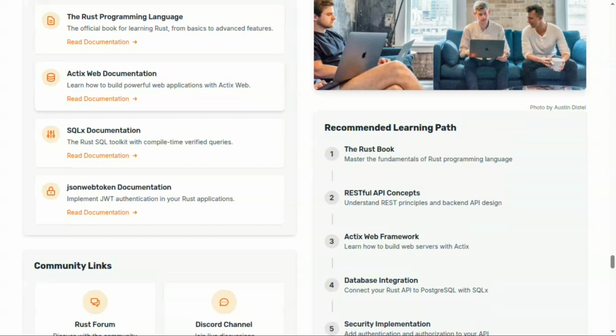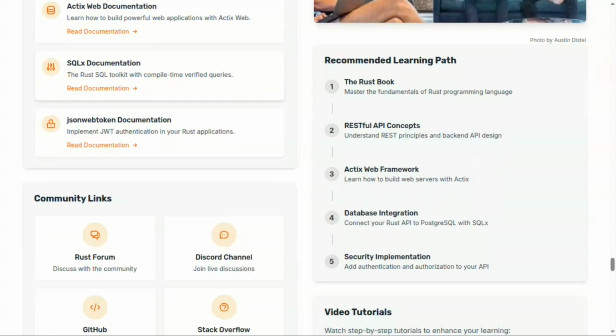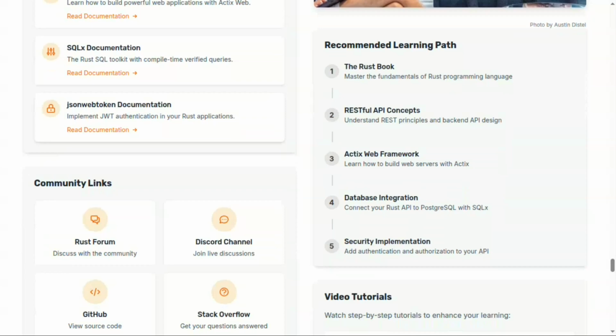Next is SQL documentation. We are not going to use it because you may know what the queries are in MySQL or SQL or Postgres. You are well aware of that. Okay, next is JWT documentation. This is not something we are going to dive into that much. Now here is something conceptual, we are just telling you everything about Rust.